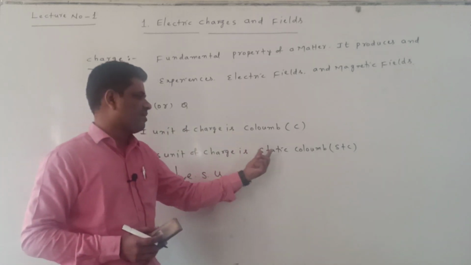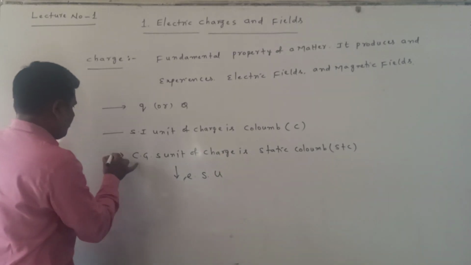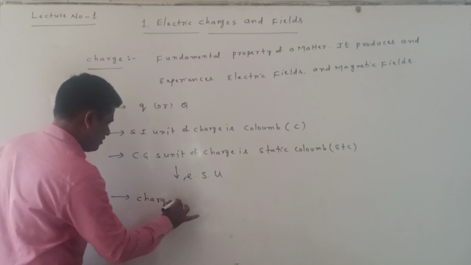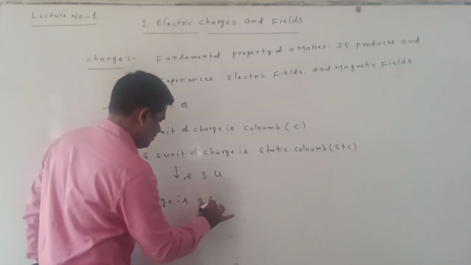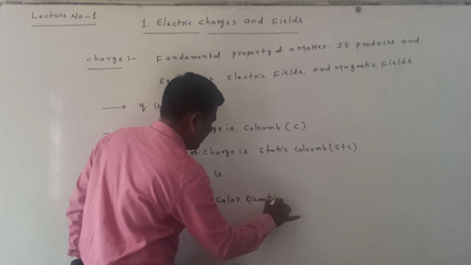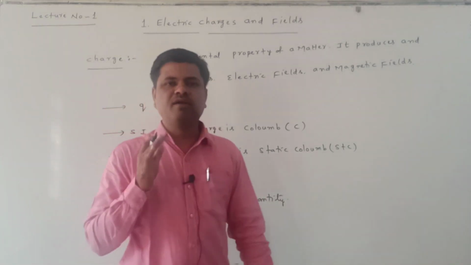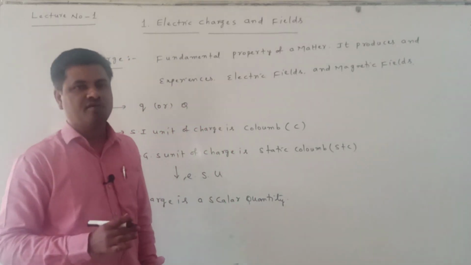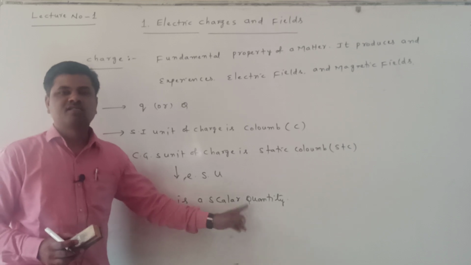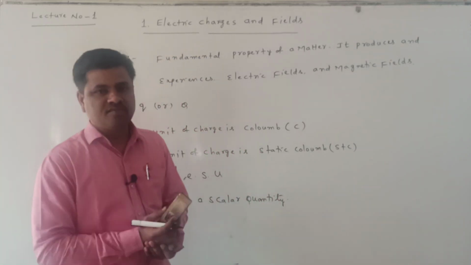The CGS unit of charge is what? Statcoulomb. Now here charge is a scalar quantity. Charge is which quantity? A scalar quantity. It has only magnitude but not direction. That is the reason we say that charge is a scalar quantity. This is general information about the charge.